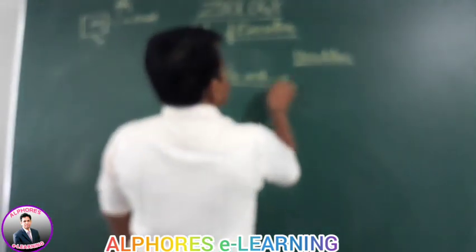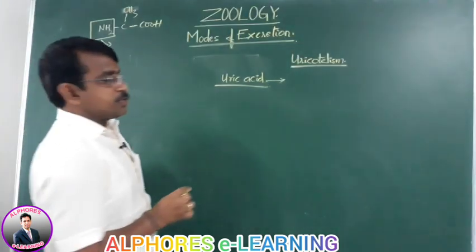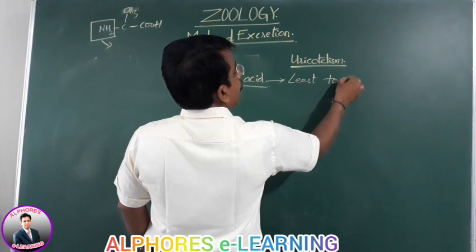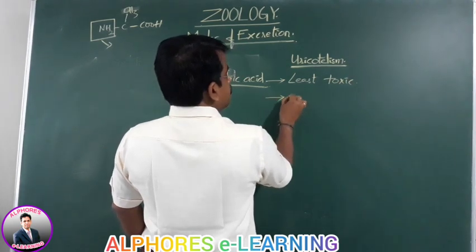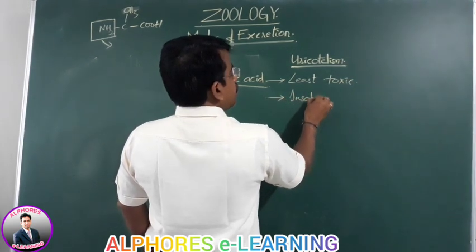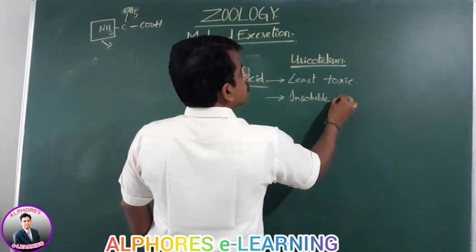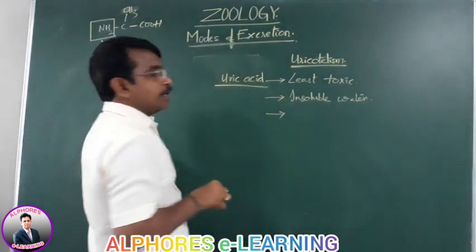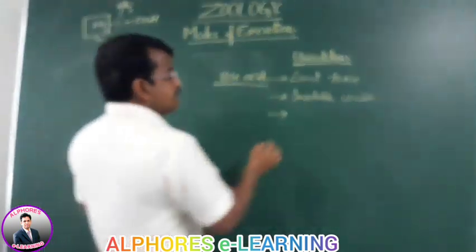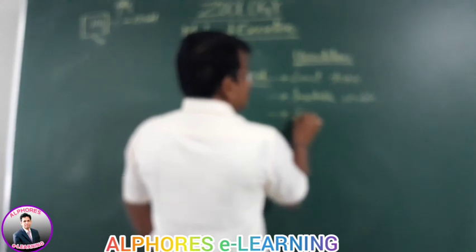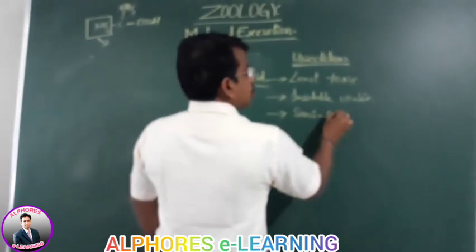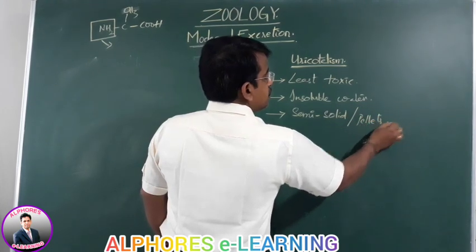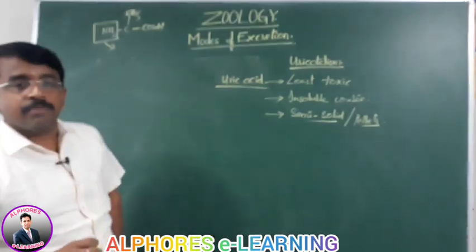The points to remember here: uric acid is least toxic. Second point, it is insoluble in water. And that is the reason why it is released in the form of semi-solid pellets, or in pellet form it is excreted.